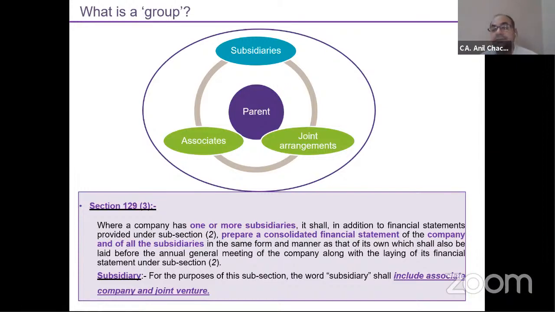So the Companies Act says that the subsidiary includes associates. That means as and when the associates or joint venture are there, I need to apply the consolidation accounting, as simple as that. So India's parameter for consolidation is much broader than the IGAAP accounting, because the Companies Act already says that the subsidiary includes your associate and joint venture. It might be that you don't have any subsidiary but you have an associate. In that case as well, you will apply the consolidation principles as per Ind AS 110, right?